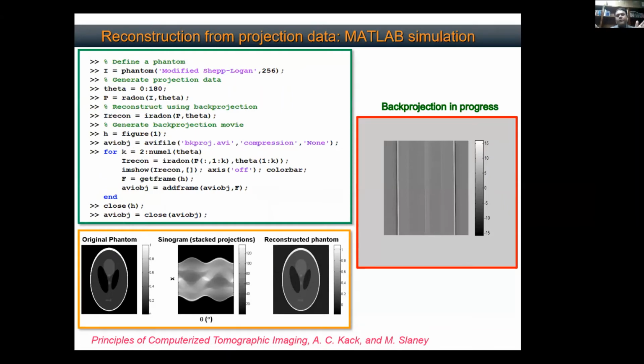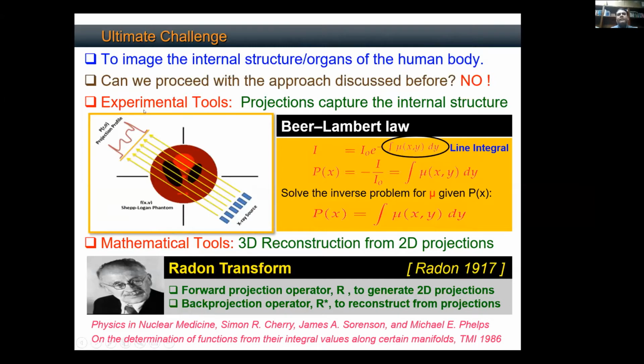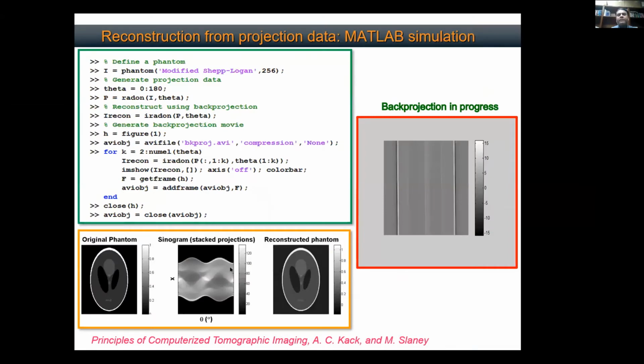Is it clear? Everybody is with me here? So at 0 degrees I got a one-dimensional profile. It's a vector of values. I stack them in a column. Then I rotated it by another degree and got another vector. I stack them in this matrix, and this matrix is called my raw data. This is what your CT scanner actually acquires. Your acquisition is what we call a sinogram, because it looks like a sine wave. Now, using this sinogram, I'm going to reconstruct the original object, and I'm going to show you this demo now.